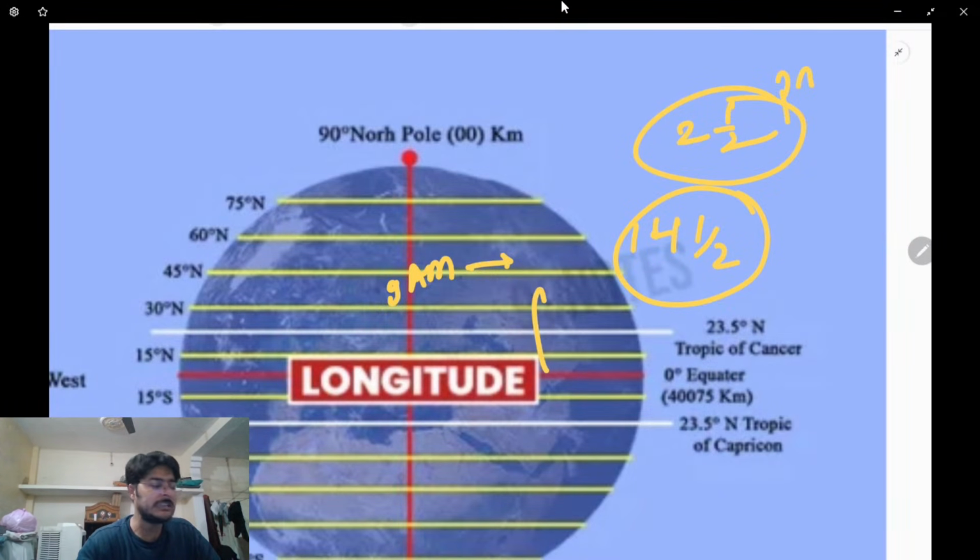I'll talk about these concepts because sometimes very small numericals, very small one-liner questions can be framed, which you can answer very easily if you know the concept.